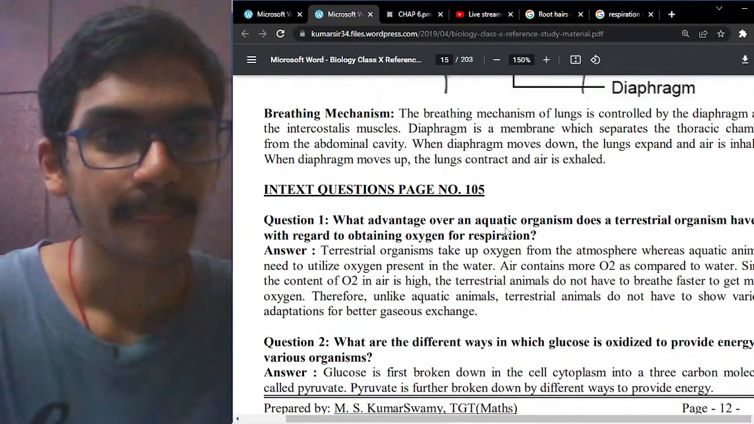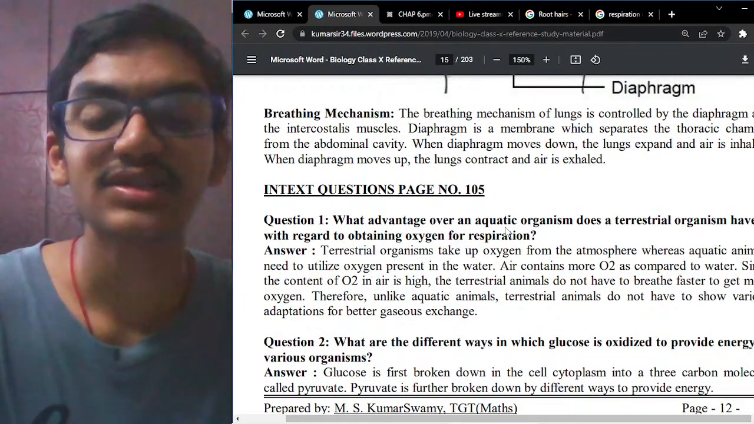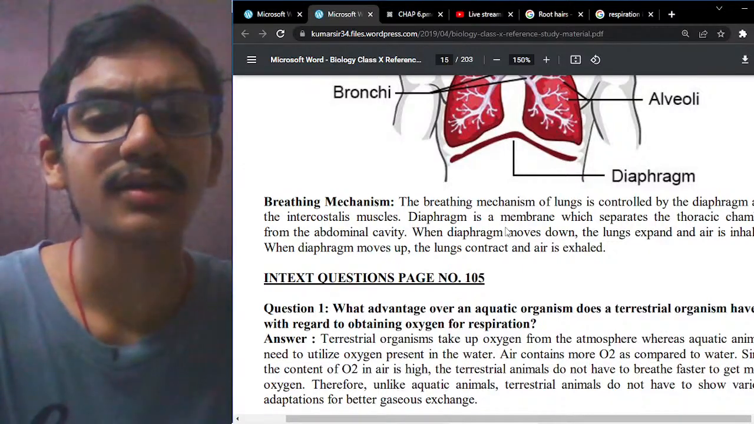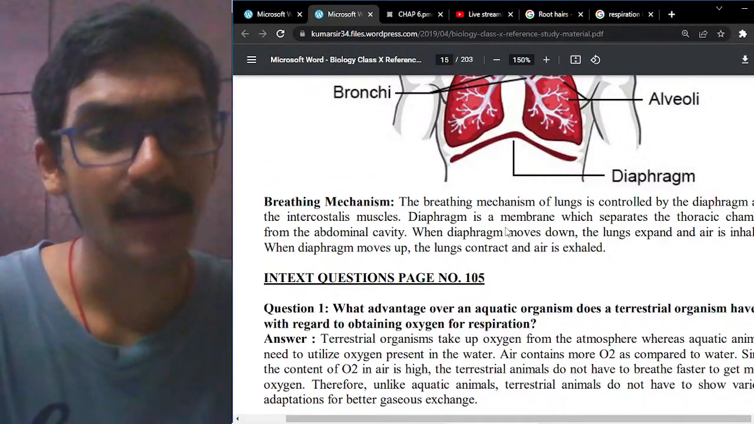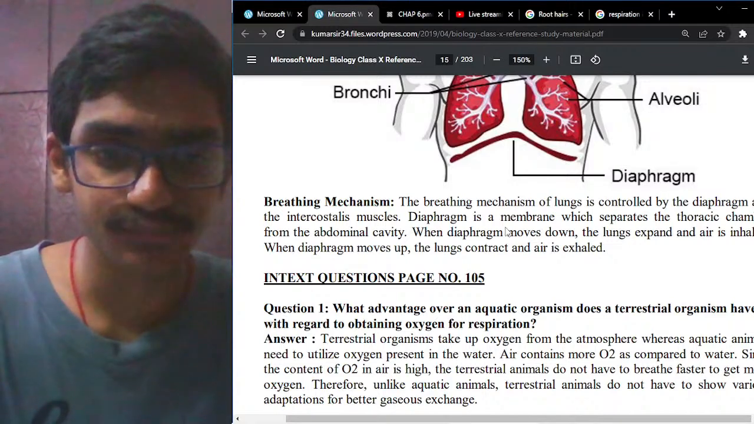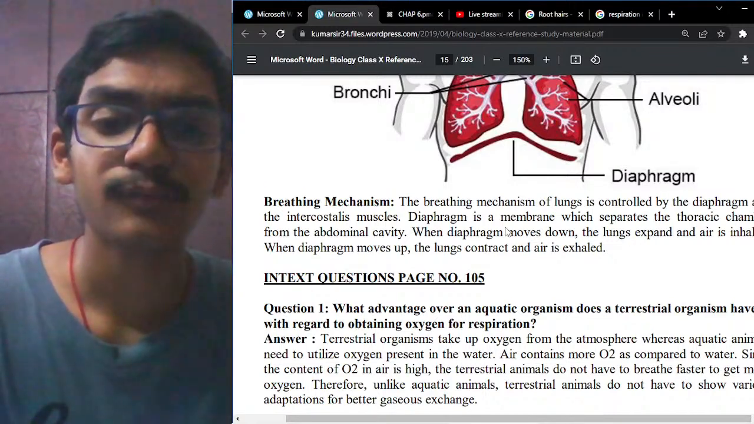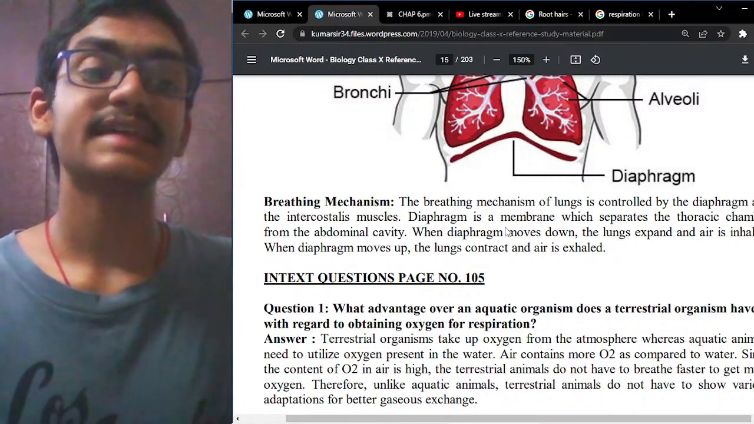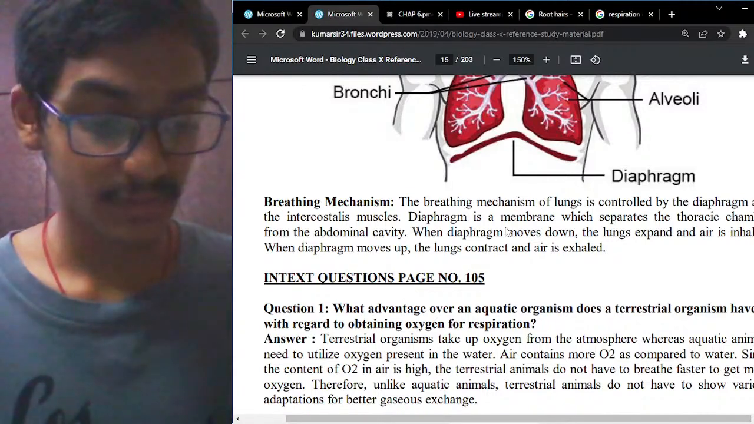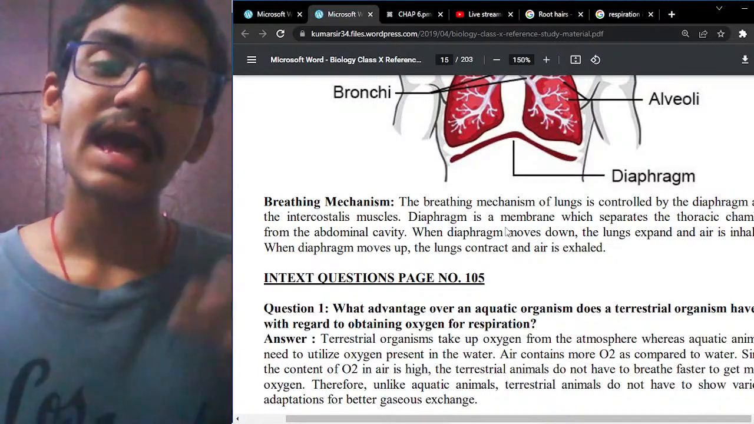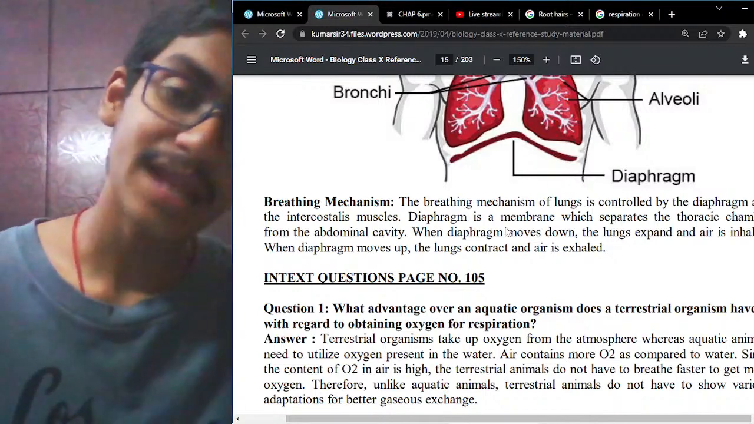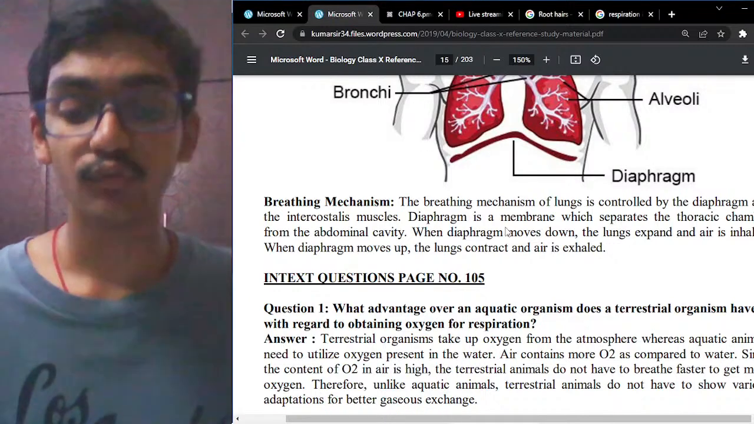Okay. So then the diaphragm is a membrane which will separate the thoracic chamber from the abdominal cavity. When the diaphragm moves down, the lungs expand. And okay, now let us try to see what is actually the entire process of the breathing mechanism. So one breath will mainly involve one exhalation and one inhalation. That is considered to be one breath.